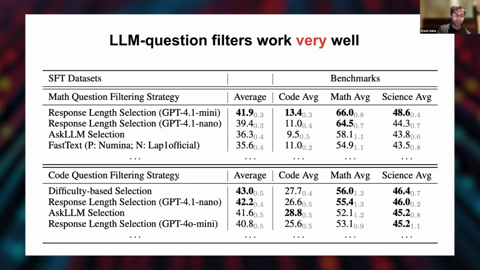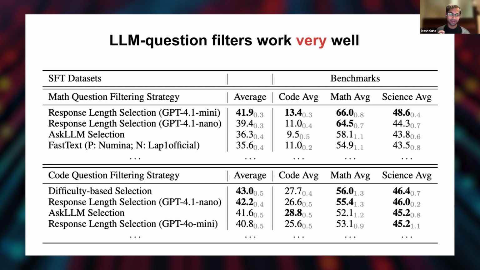Okay, so now we have a way of taking questions. So we have our question sources, we've mixed them, and now we have ways of getting questions. How can we filter down these questions? So a lot of people in the literature have worked on how we actually filter down uninteresting data or data that's not going to help us on downstream evals. And in the pre-training way, people really think about using fastText models or embedding models, these very classical techniques.